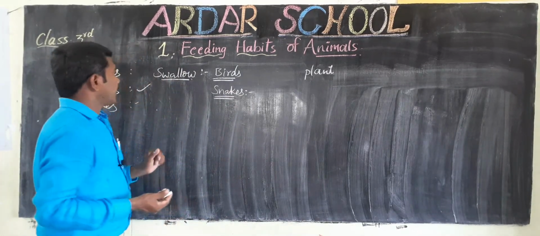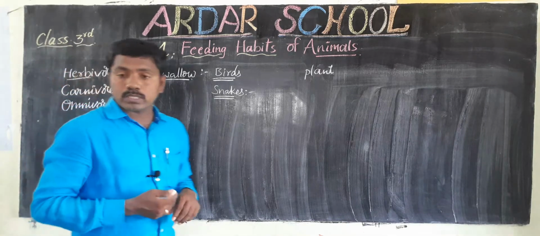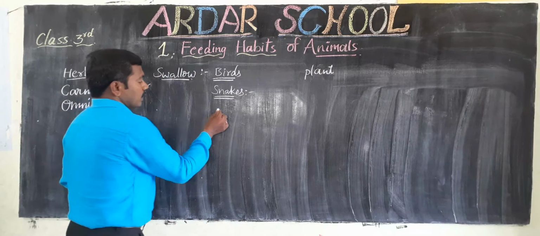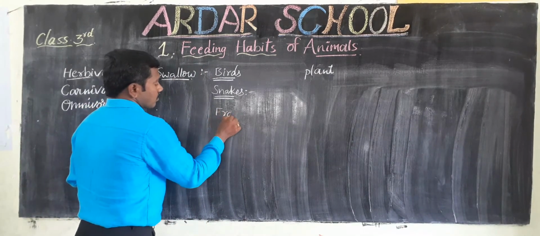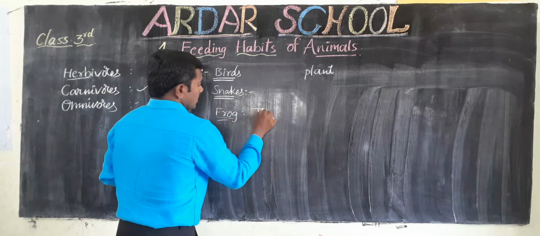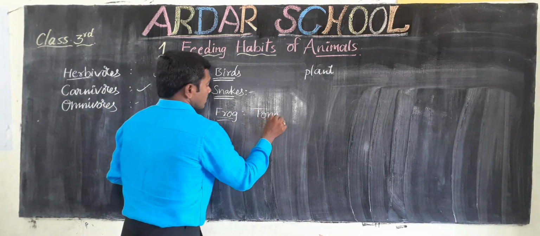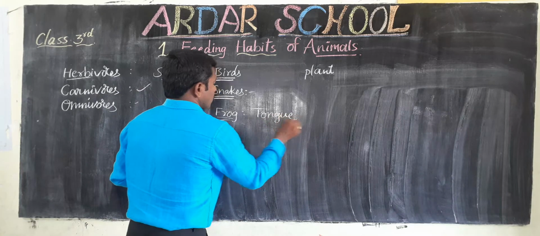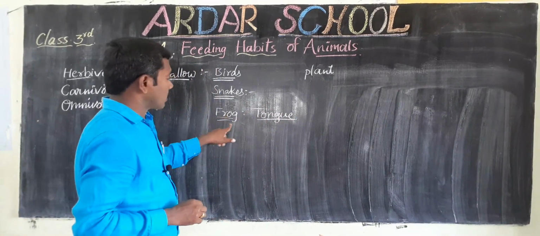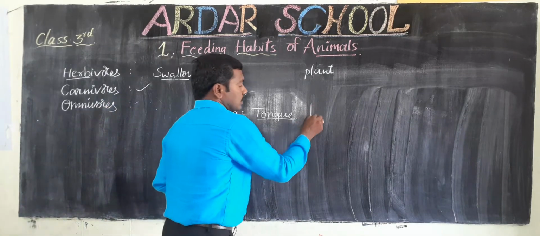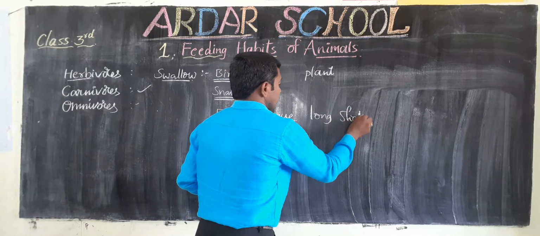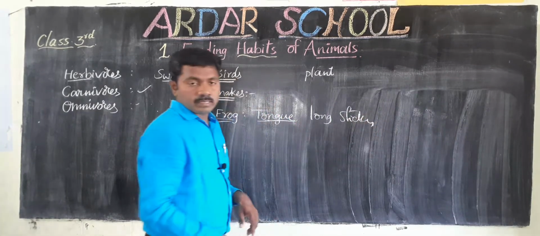Okay children, next process, tongues. Through the tongue, for example, frogs and lizards. Here they use the tongue. If you observe the frog, it has a long, sticky tongue.